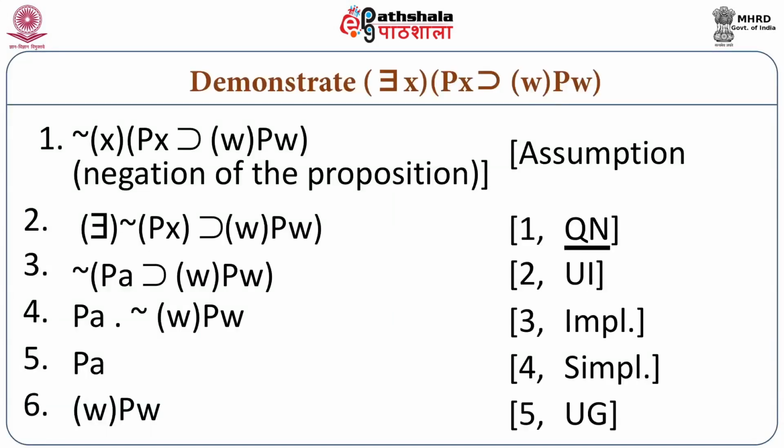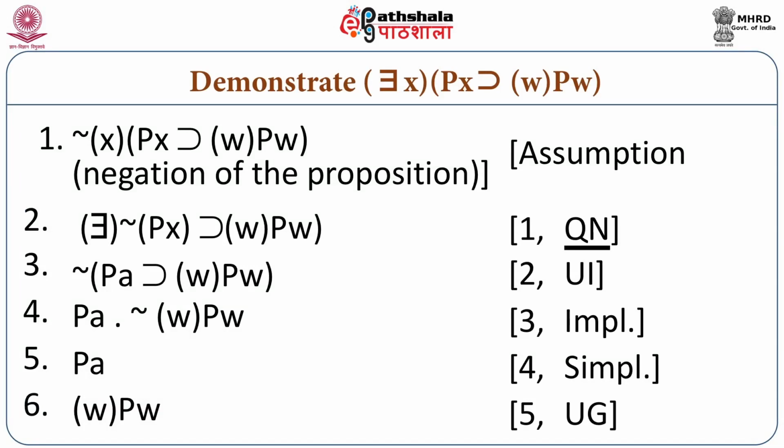We are moving towards the last part. We will do another demonstration of logical truths. Suppose we want to show the logical truth of this expression: there is an x such that if x is p, then for all w, wp. For this, let us begin with an assumption. Assumption number 1 is: how do we demonstrate the truth of this sentence? For some x, if x is p, then for all w, wp.